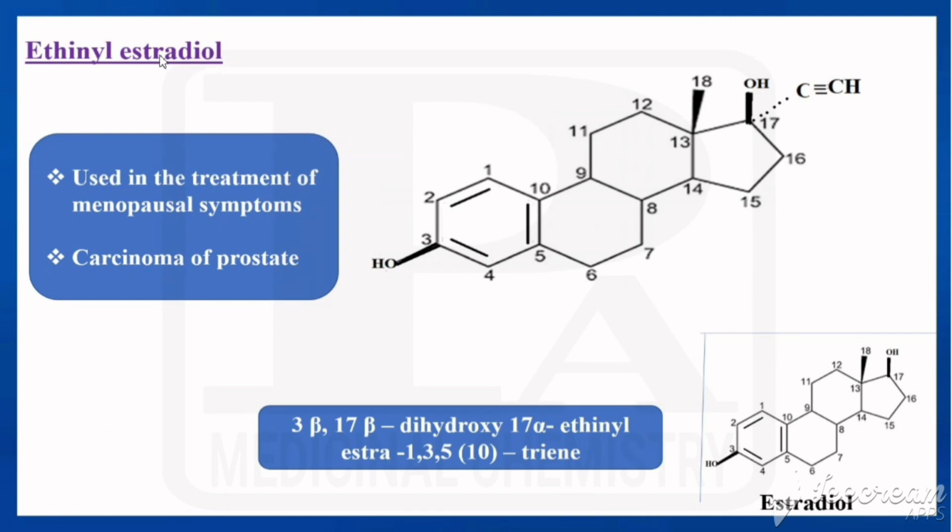Last class we have seen estrogen. So in this class also we are going to see some other drugs under the same topic, and we are going to see the interrelationship between natural estrogens. The first one is called ethinyl estradiol. Already we have seen estradiol.